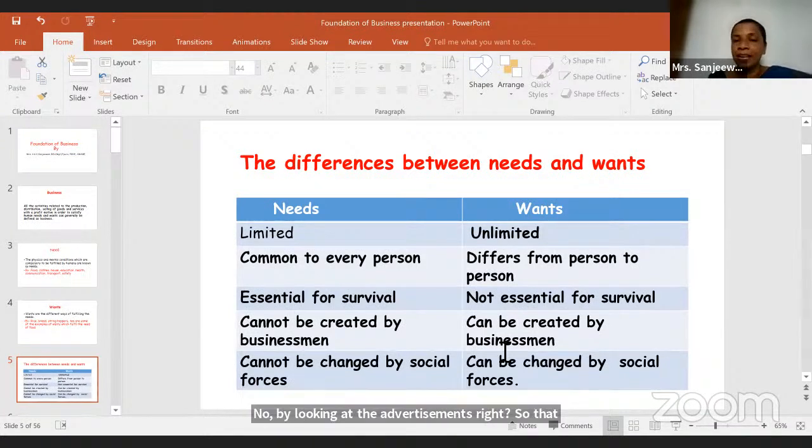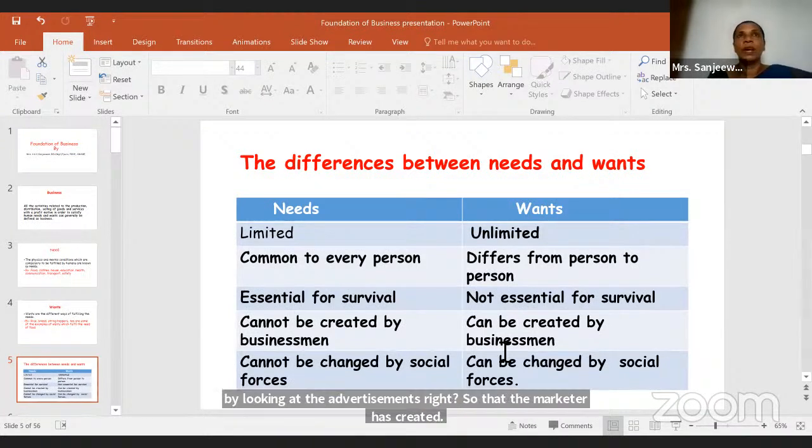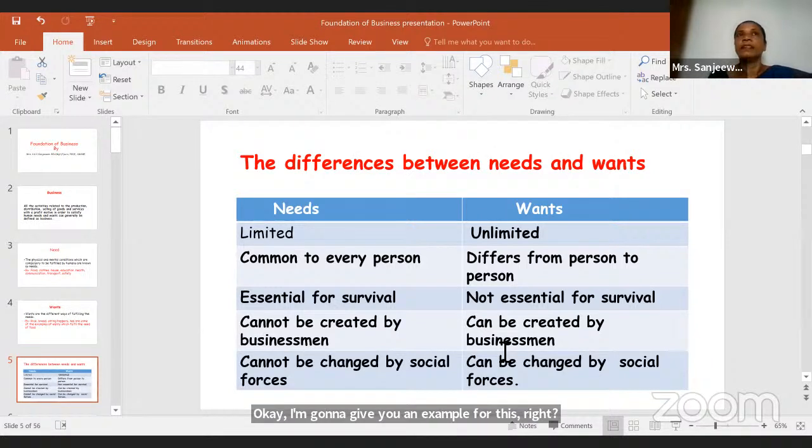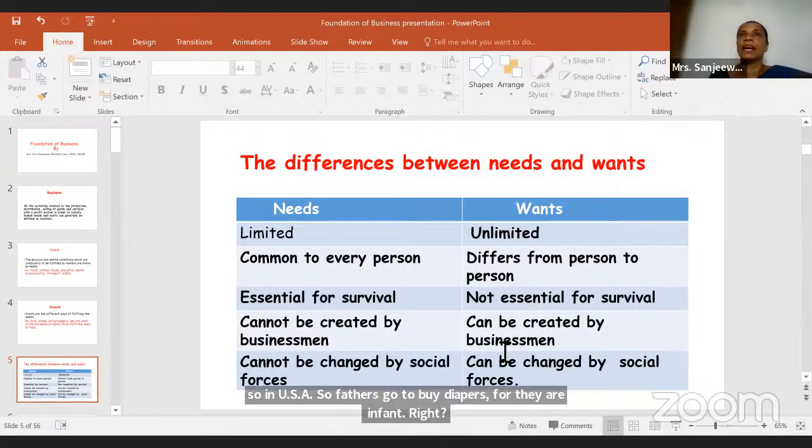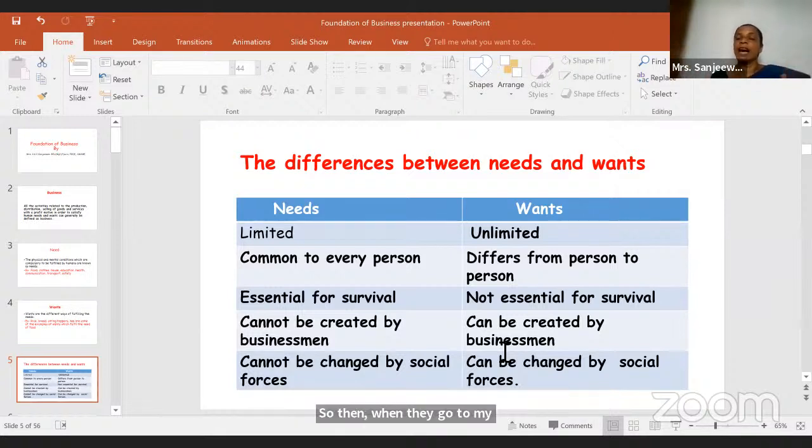I will give you an example for this. In the USA, fathers go to buy diapers for their infants. The marketers have identified that mostly fathers come to buy diapers. So near the diaper shelf, they display some beer cans.